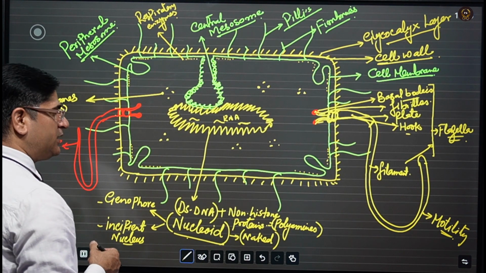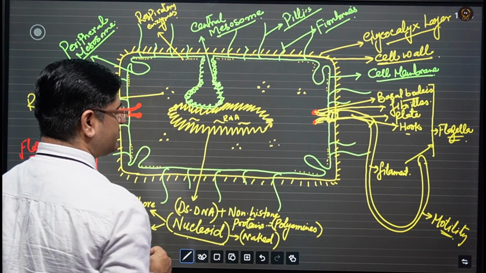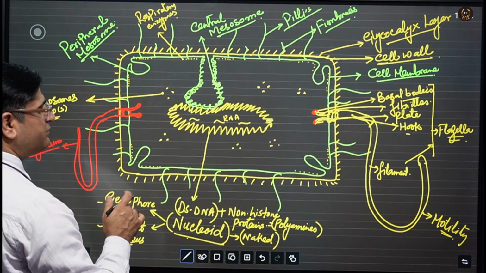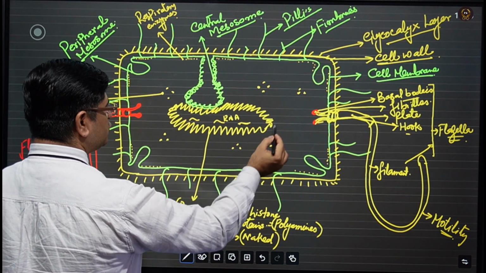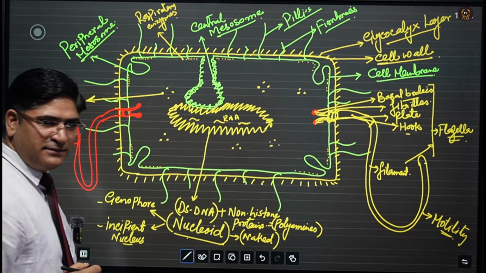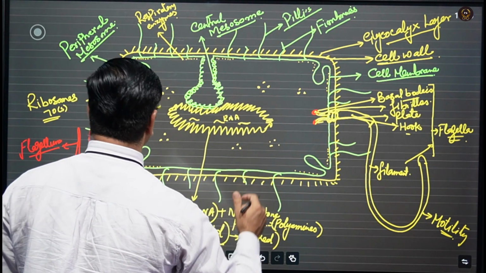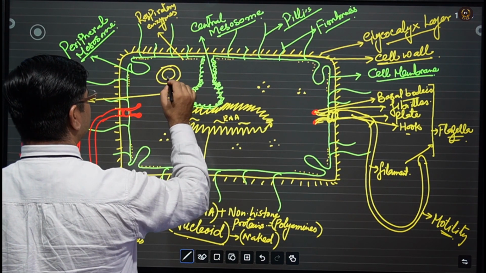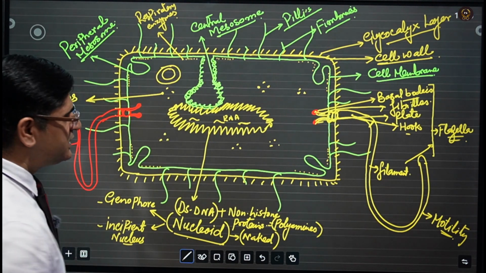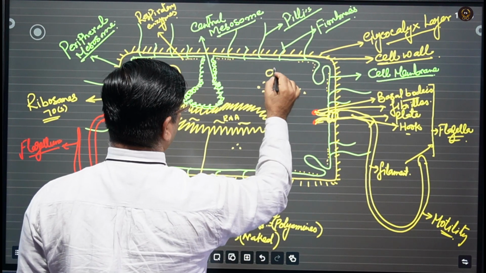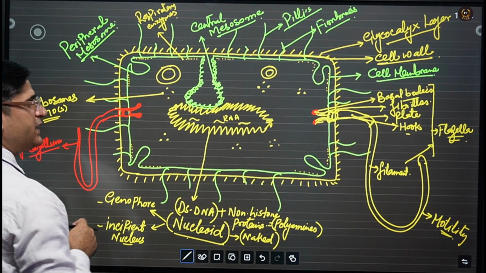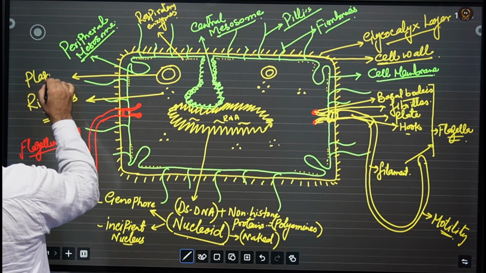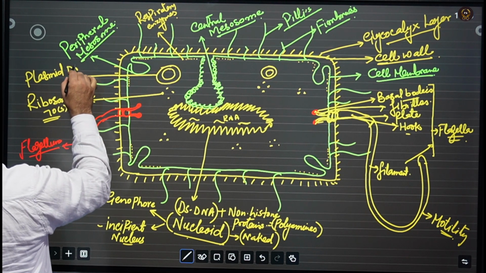Apart from that, inside the cytoplasmic region of some bacteria, not all bacteria, certain bacteria, apart from this genomic DNA, the main DNA of the cell, some bacteria also have the presence of small circular double-stranded DNA, and this DNA is known as plasmid DNA.